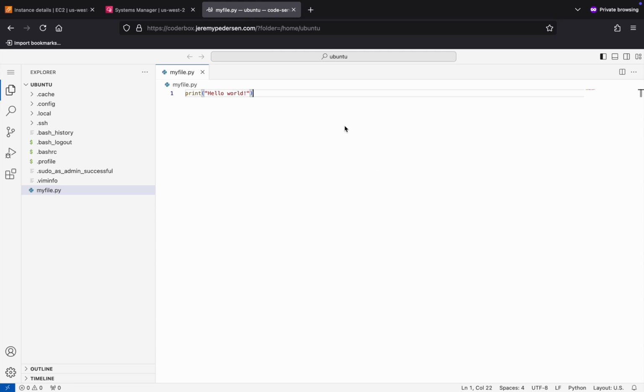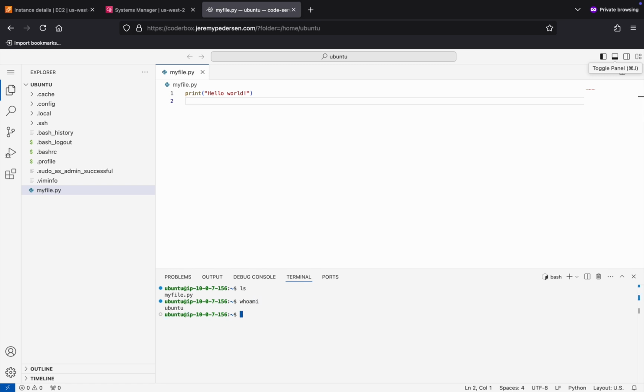The ultimate Python code. If I want, I can open up a shell, just like I could do in VS Code locally. And you'll see I'm Ubuntu, I'm the Ubuntu user. So I can do all the things that the Ubuntu user has the permission to do. I can install anything I want. I can run anything I want. So for instance, maybe I want to run myfile.py and it says hello world.